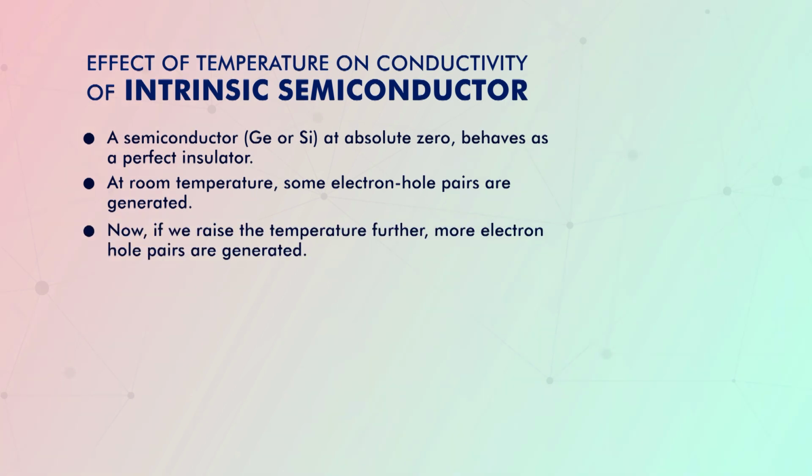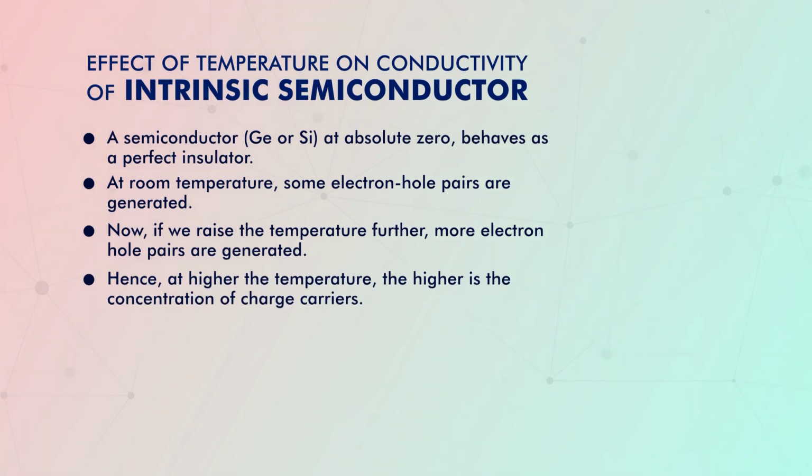Increasing the temperature, that is increasing the application of thermal energy, more electron-hole pairs are generated. Hence, a large number of free electrons are available for conduction. The semiconductor behaves like a good conductor at high temperature.